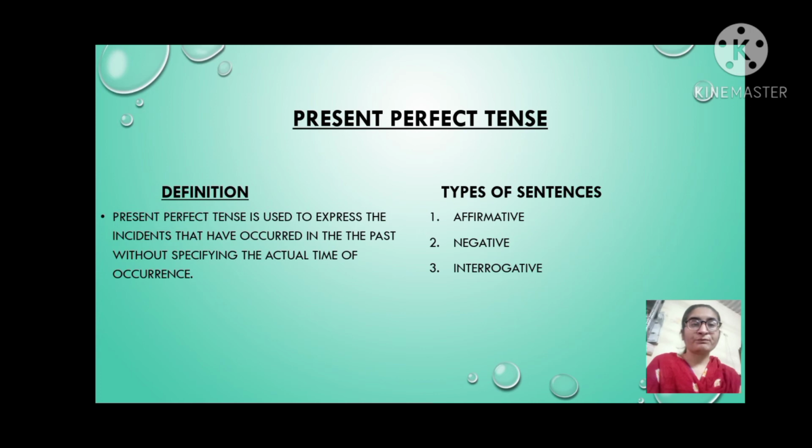It has three types of sentences: affirmative, negative, and interrogative.